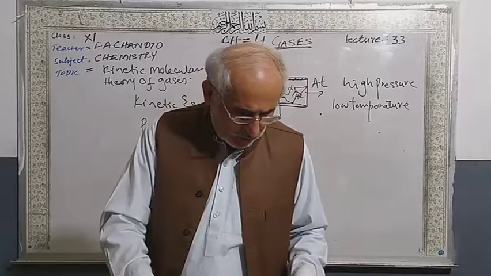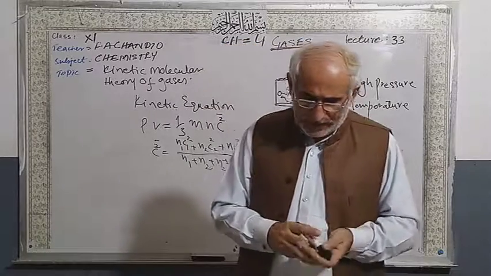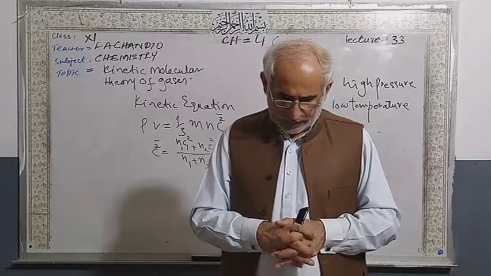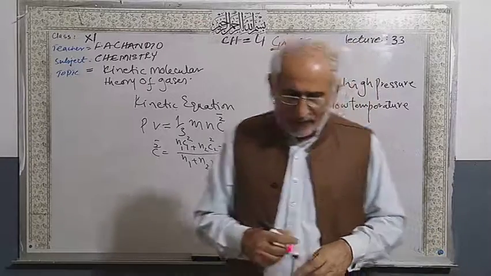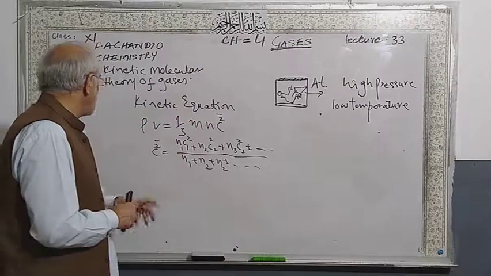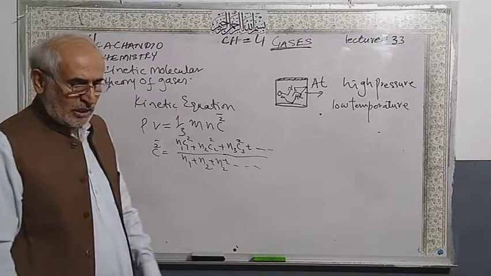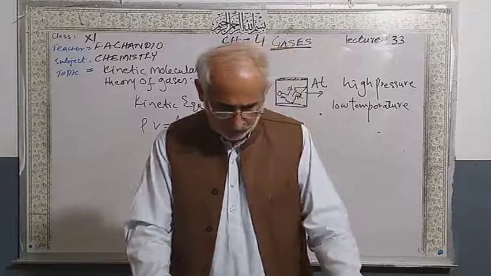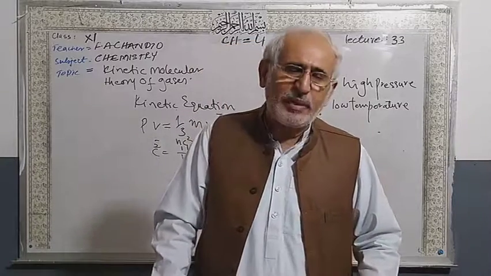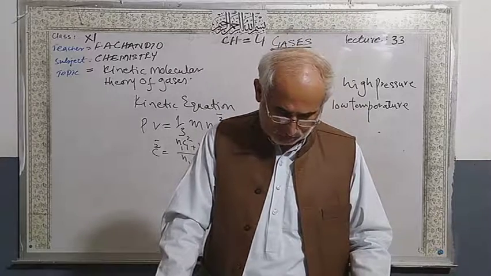So this is called mean square velocity. The average possible velocity of all gases is called c square bar. The square root of c square bar is called root mean square velocity.